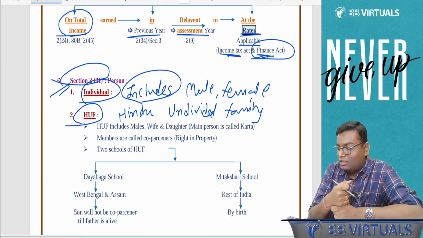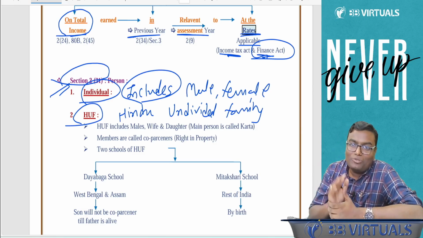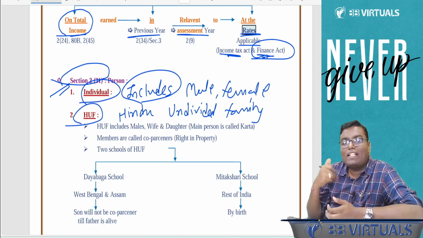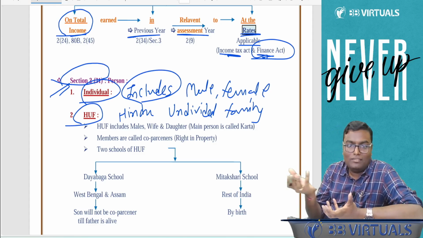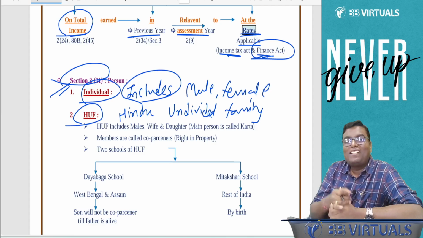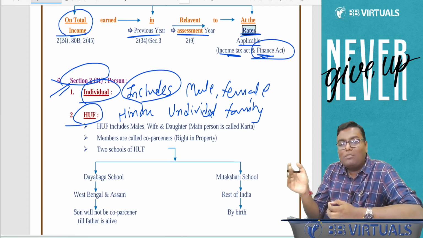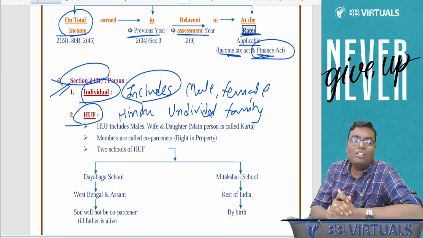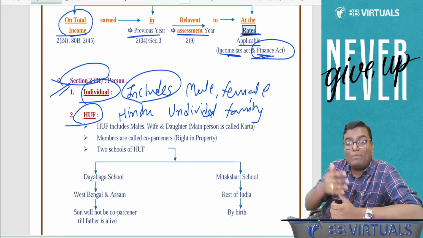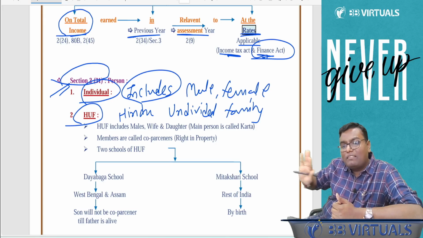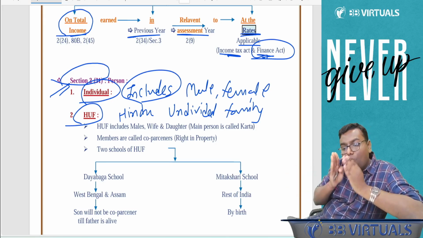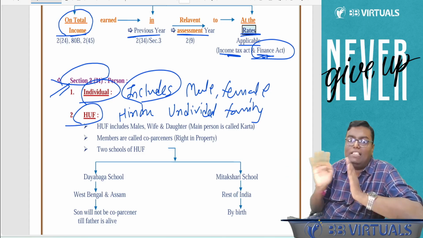Reason number one: for opening HUF, you should get married. I guess the majority of you are not married. I am married, so I can open HUF. After the marriage, you should have at least one child, then only you can open HUF. I guess you must not be having a child. I have got married and have one child, so I can open my Hindu Undivided Family. I will be considered a separate person for income tax, and my HUF will be considered a separate person for income tax. Both will pay income tax on our respective income.